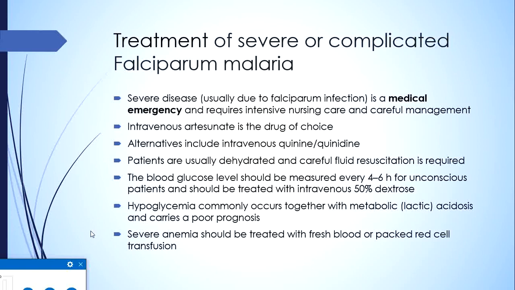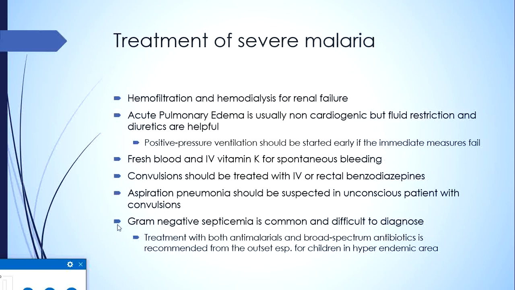Then blood glucose level should be measured every 4 to 6 hours for all unconscious patients, because hypoglycemia is quite common in these patients, and when found it should be treated with intravenous 50% dextrose. If hypoglycemia is found, it should always be suspected that it is commonly associated with metabolic acidosis, which is actually lactic acidosis, and it carries a poor prognosis. Severe anemia in these patients should be treated with fresh blood or packed red cell transfusions. And if the patients have renal dysfunction, then early institution of hemofiltration or hemodialysis can improve prognosis.